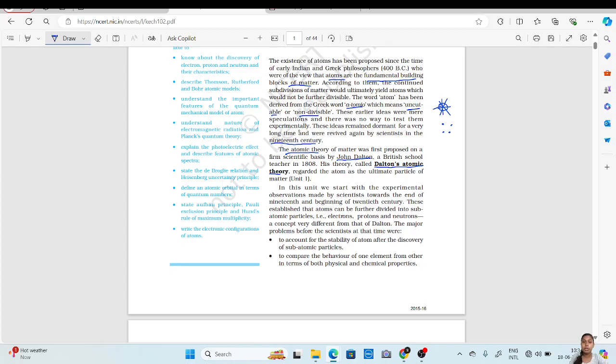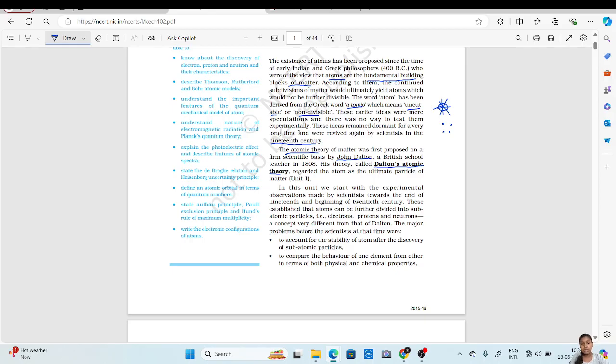Earlier they made a statement that all matter is made up of atoms, and we didn't know whether that statement was true or not. Later in the 19th century, scientists came up with various experimental views proving that it is made up of atoms. So in this chapter, we'll see the experimental work done and the observations they got in the late 19th and early 20th century.